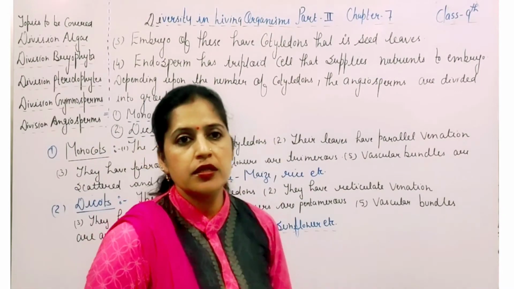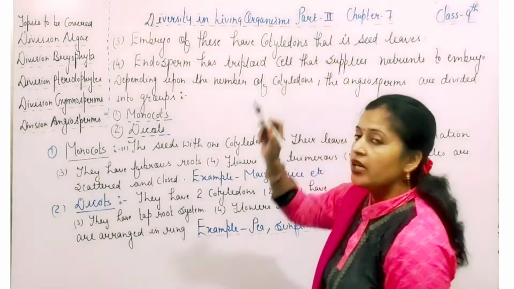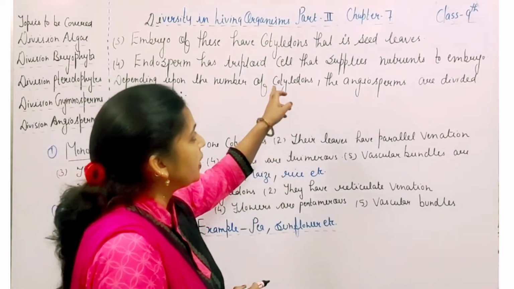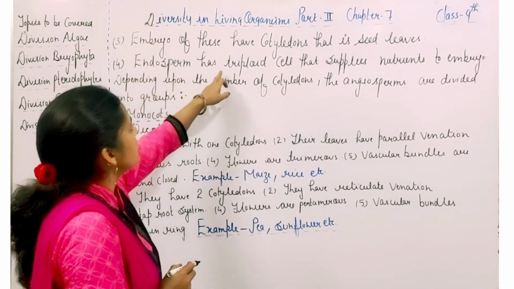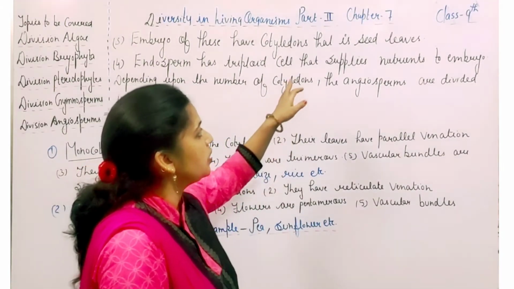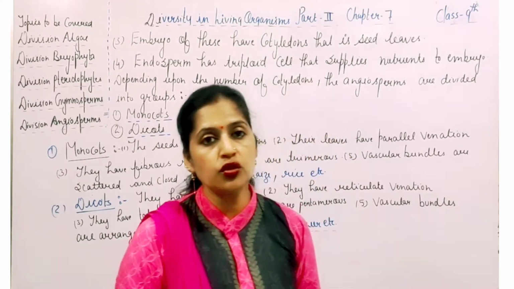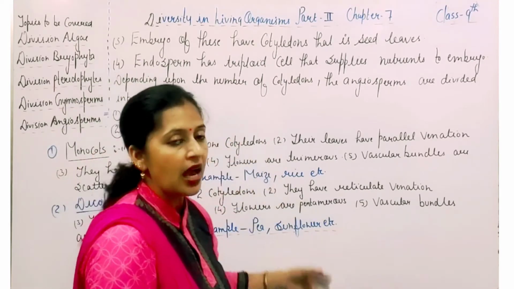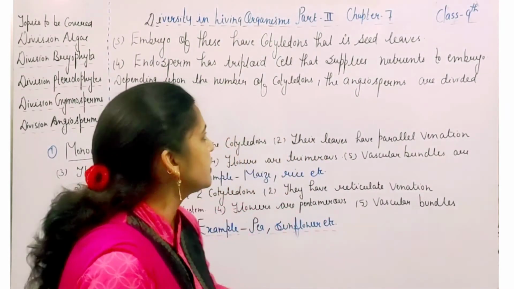The next important characteristic of the division angiosperm is that the embryo of these have cotyledons. इनके जो embryo होते हैं, that is formed after the fertilization. They have the cotyledons, and that is seed leaves. Next, angiosperm has triploid cells. जो इसमें triploid cells होते हैं, they have to provide the nutrients to the embryo, and that embryo is formed after the fertilization. तो ये जो triploid cells होते हैं, that is formed in the endosperm, and they have to supply the proper amount of nutrients to the embryo that is formed after the fertilization.